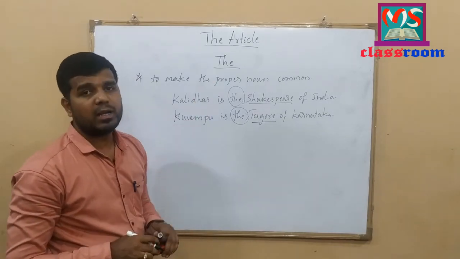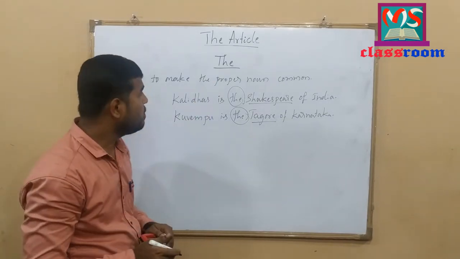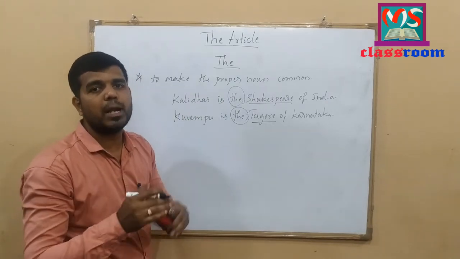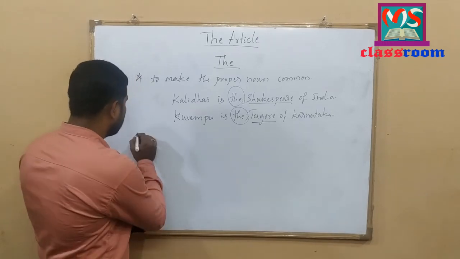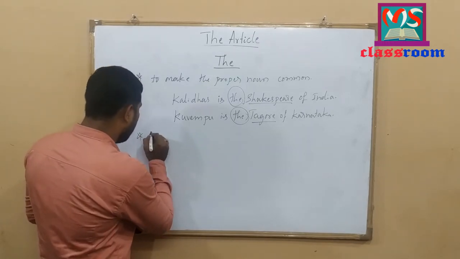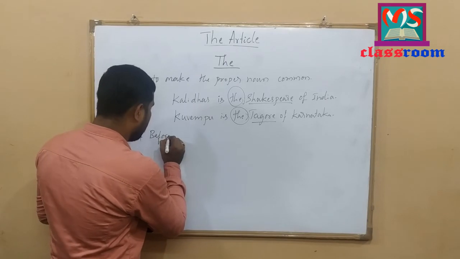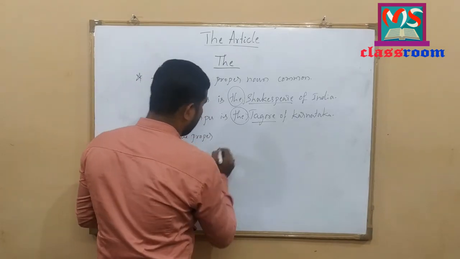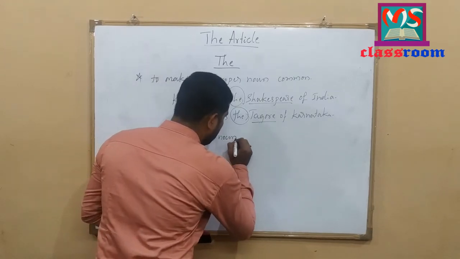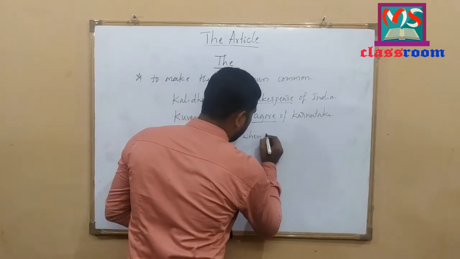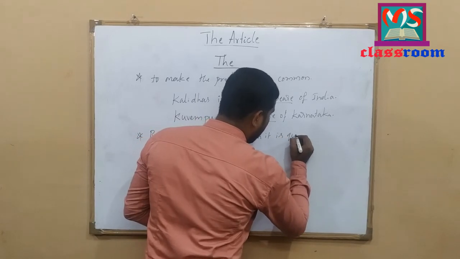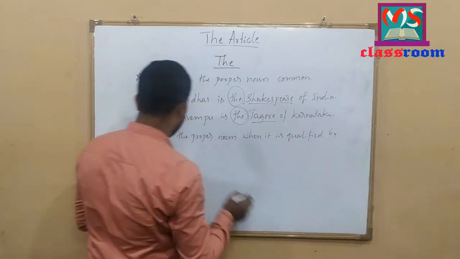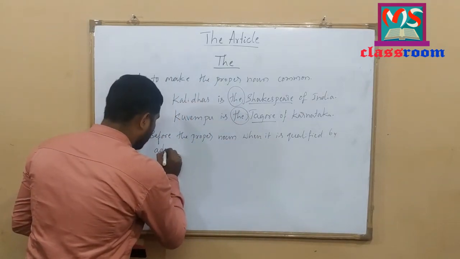Here, definite article the is also used before the proper noun when the proper noun is qualified by adjectives. For example, it is used before the proper noun when it is qualified by adjective.